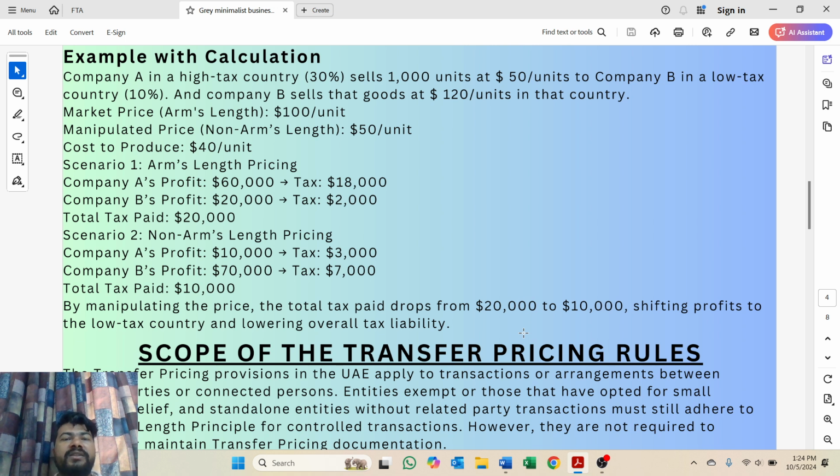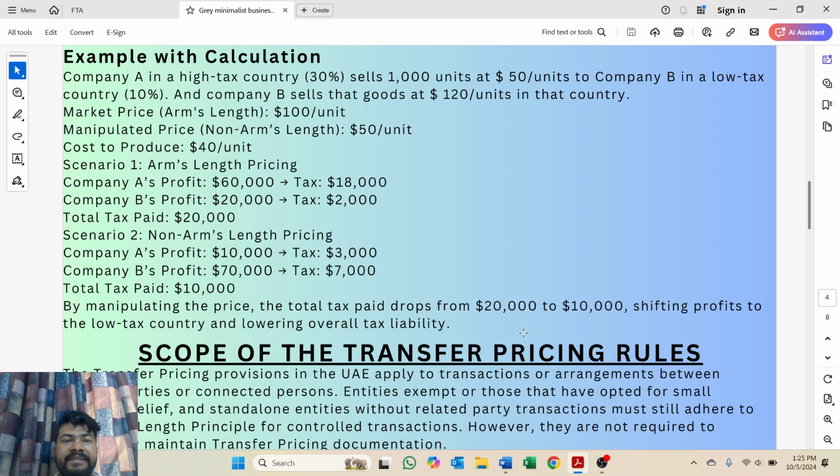The unit sale is 1,000, so there is $60,000 profit, and at the tax rate of 30%, that is $18,000 tax for company A. For company B, 120 minus 100 is equal to $20 per unit, times 1,000 is $20,000, and at the rate of 10%, the tax is $2,000. So the total tax liability of the group is $20,000, and the total profit is $80,000.